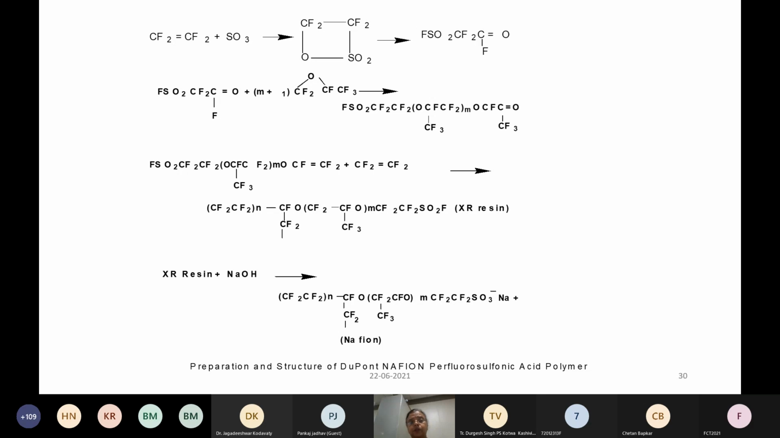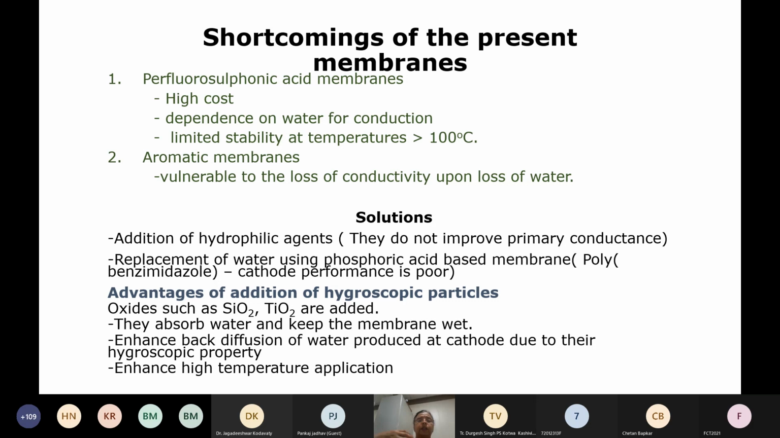But there are many other substitutes with smaller side chains, and varying side chains are available, with varying costs. But most membranes are based on perfluorosulfonic acid based materials. Apart from the cost, it also has certain other shortcomings, like it is dependent on water for conduction, and it has limited stability. So what can you do? You can look at the aromatic membranes that I had listed, or you can modify these membranes by addressing each one of these problems.